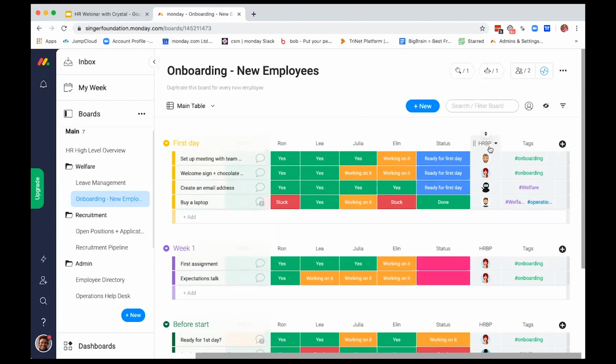Okay? We can also see here that you can assign members of the HR team and other departments to allow them to see who to turn to if they need new information. I'm pretty sure you guys are familiar that on your first day, there's 100 things you need to know, and there's maybe 2 people that are helping you get onboarded. And it may be a bit complicated to know who to turn to for information. Another cool way you can utilize the people column is to assign those users so that they can always know who to get back to.